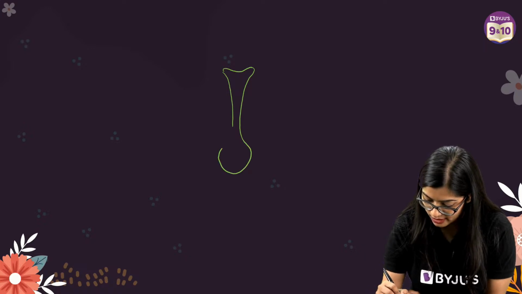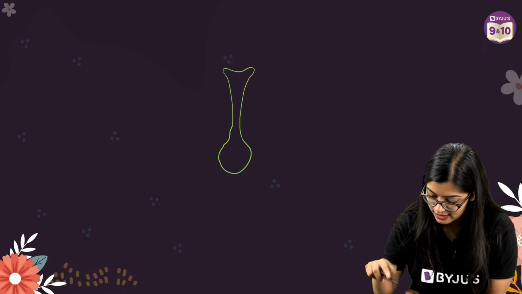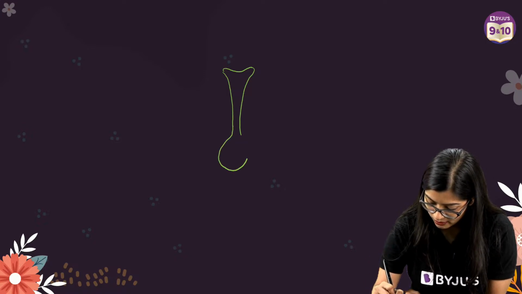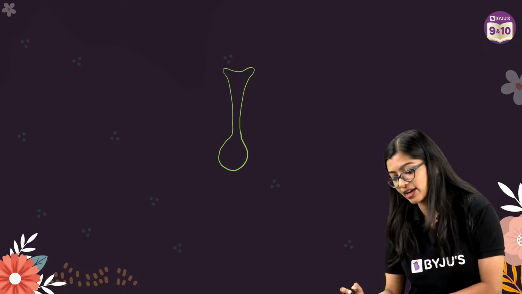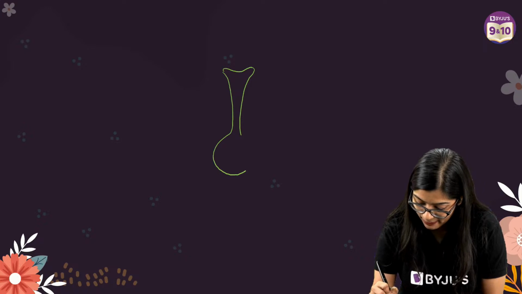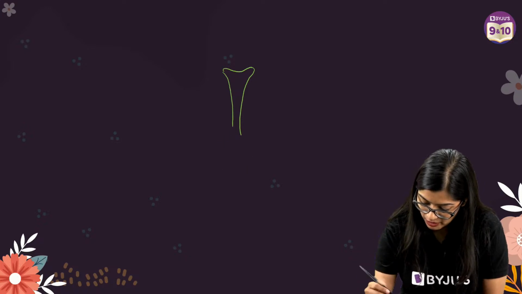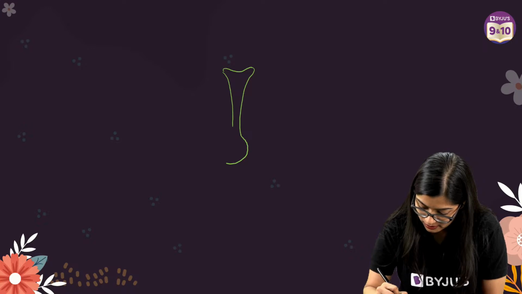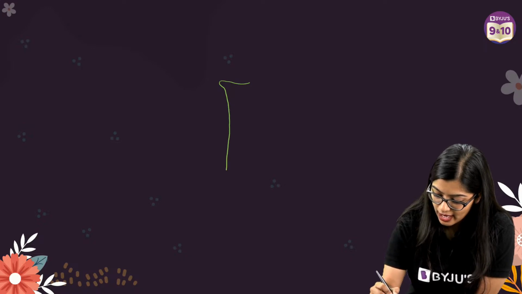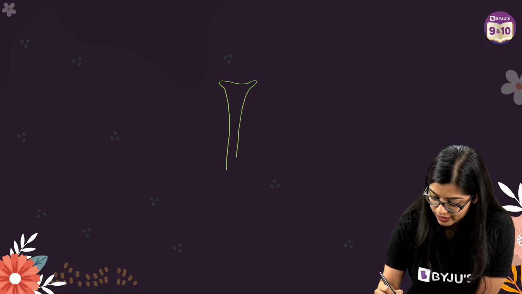which has a swollen base like this. Oops, that does not look good. So let me just draw it nicely. See, this is a lot easier if you have pen and paper, so please make sure that you use pencil and paper, right? Okay, this part is not coming as much as I want. Yeah, it looks something like this, okay? So it's not looking very nice right now. Yeah, so I'll just draw it once again. I'm not very happy. So draw the pistil and you can draw a long version of it.